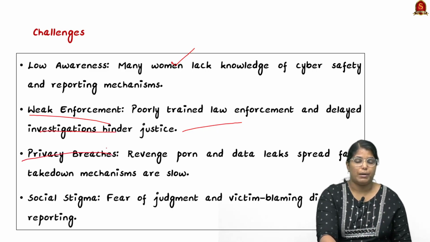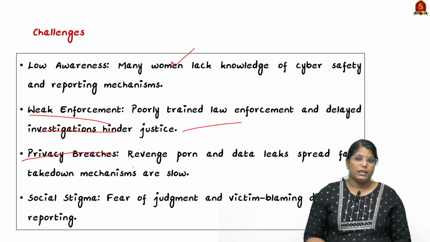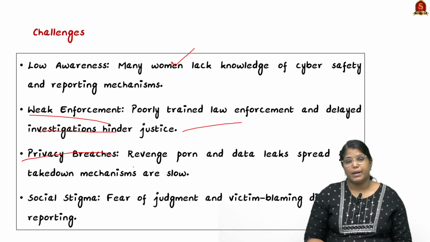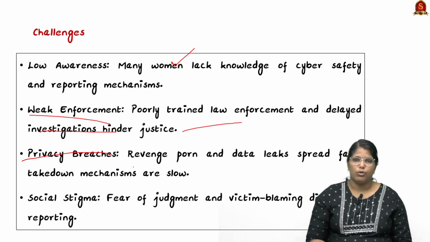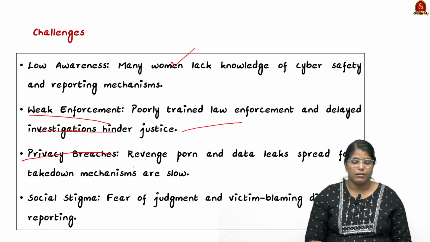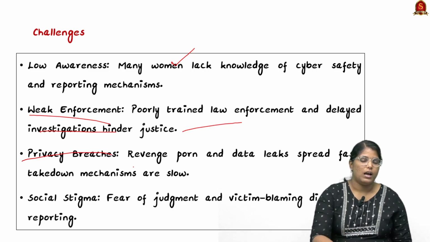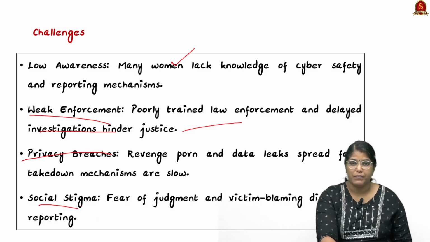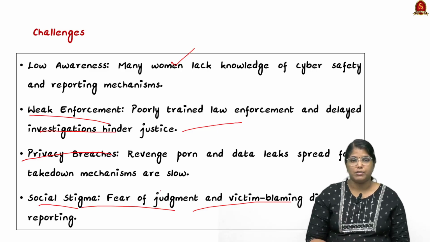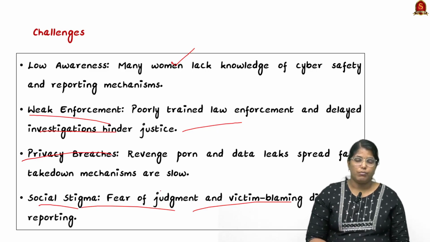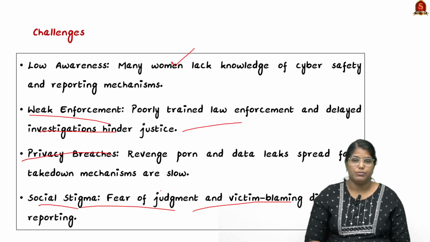Thirdly, there are privacy breaches. Things like revenge porn as well as data leaks spread faster than usual content. The takedown mechanism being very slow defeats the purpose of the cybercrime curtailing mechanism itself. And finally, there is social stigma, that is fear of judgment as well as the tendency of victim blaming. This is discouraging the reporting of cybercrimes across India. So these are all very important challenges when it comes to cybercrimes.